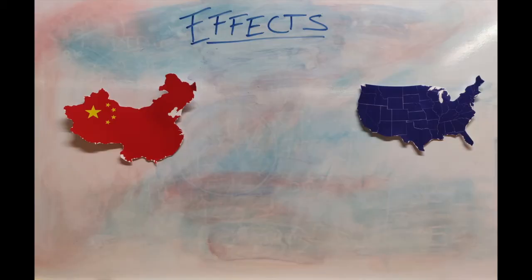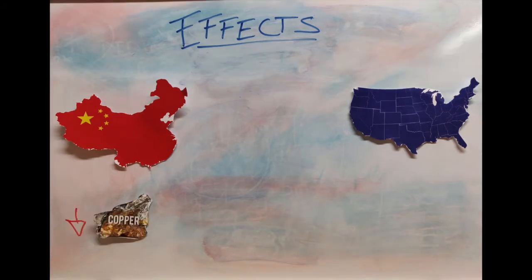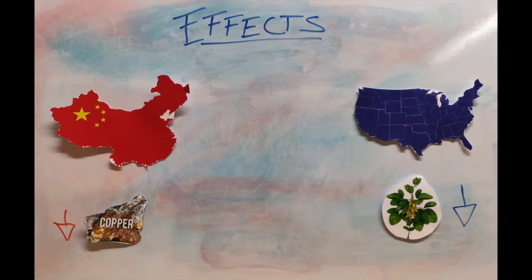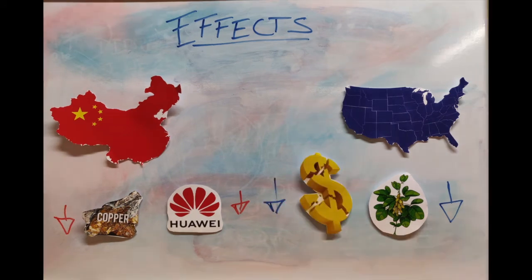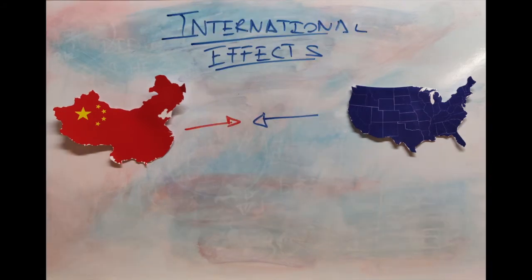Actual effects of the war are hard to predict. For the time being, they have been felt in the Chinese copper sector, as well as in the American agricultural sector of soy. Other sectors, like Chinese smartphones, have also been damaged, remarking the case of Huawei. In addition, the artificial devaluation of the yuan made by the Chinese government has harmed American trade. On the global context, this war is producing an increasing uncertainty that threatens global growth.